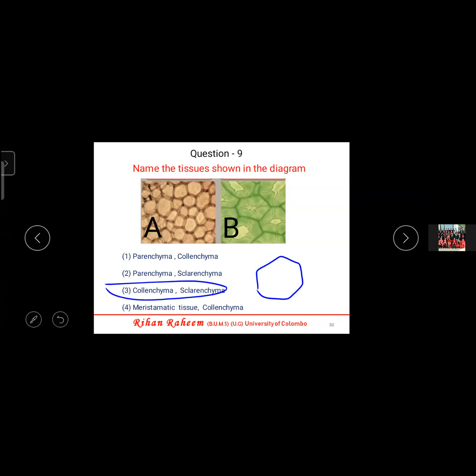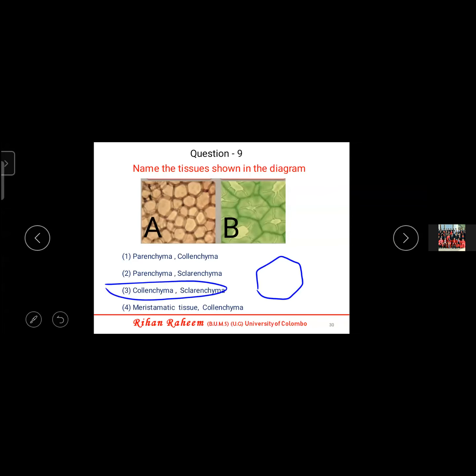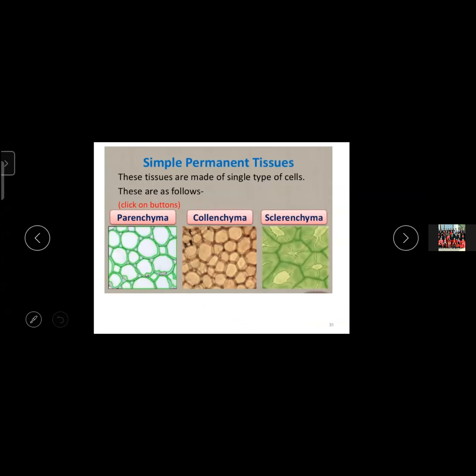Even with the colored pictures, we are a little bit confused, no? So if it is black and white, you will be some more confused. But anyways, you have to adapt yourself in order to do this kind of question. So the final answer is collenchyma and sclerenchyma. So this is the explanation.